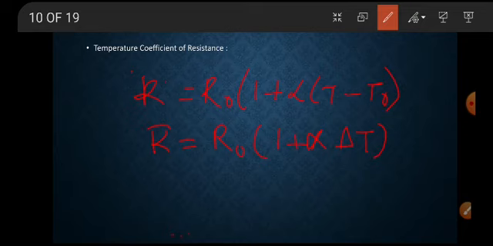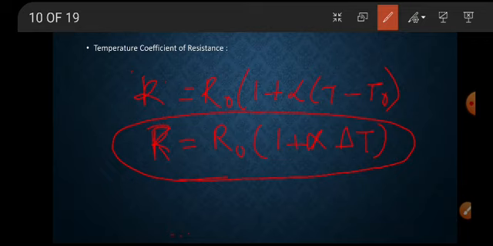This is the equation for the resistance and temperature dependence.